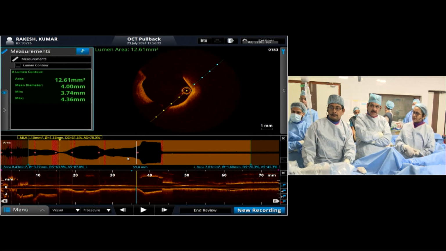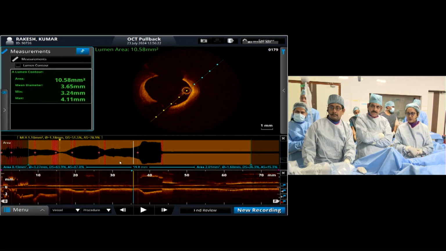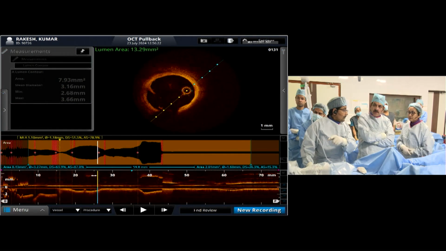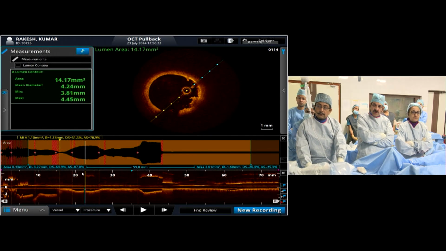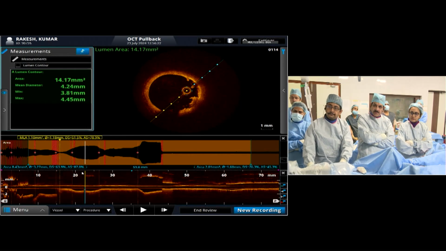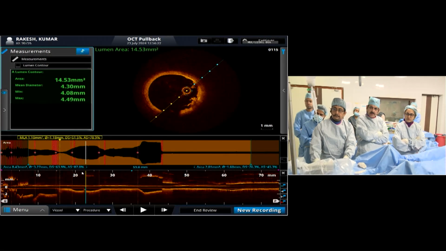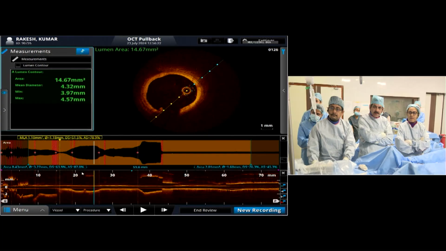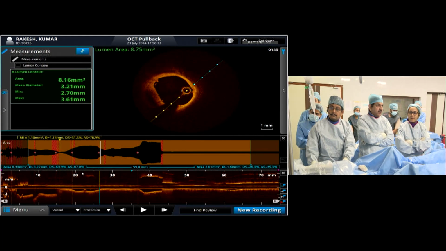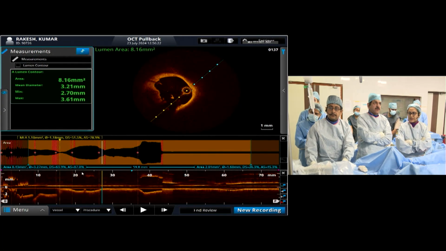So what should be the LCX strategy? Sir, should we come till the ostia, or should we leave it at the positive remodeled segment? Stay here. Not much thrombus. So probably we have to come to the ostia. I think we will come till the ostia.